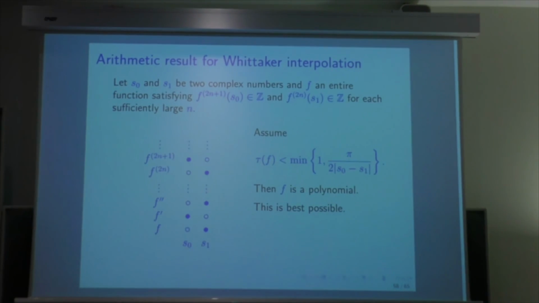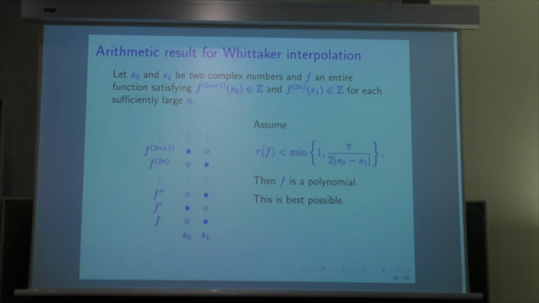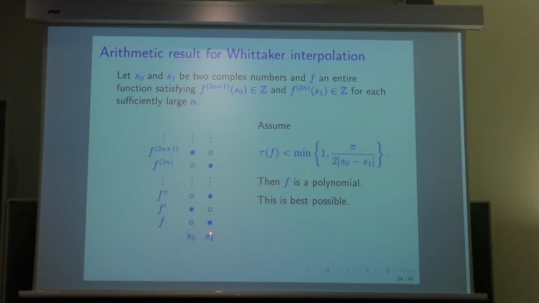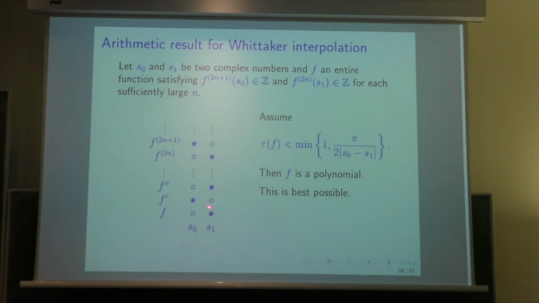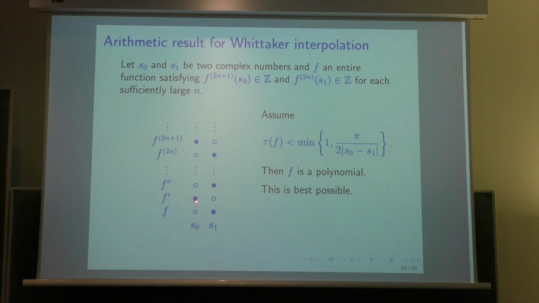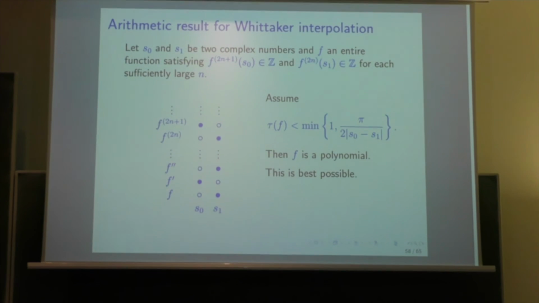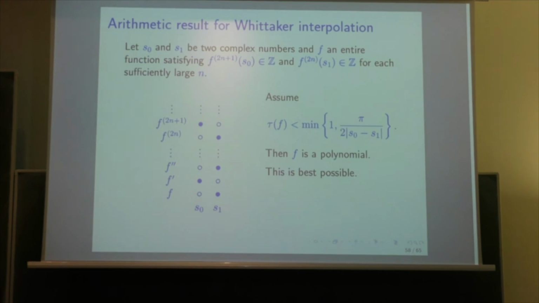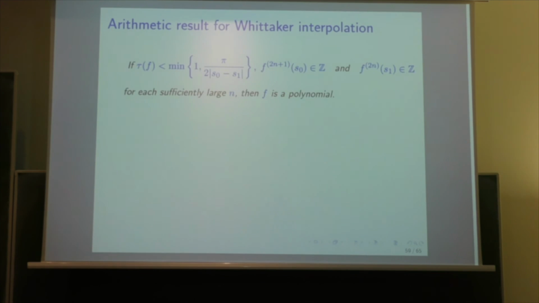We can do the same for Whittaker interpolation. For Whittaker interpolation, we have the derivative of even order at S1 and odd order at S0. And so the result is very similar, apart from the fact that instead of pi divided by S0 minus S1, you have pi over 2. And we have seen why we have this difference, why it is pi over 2 instead of pi. And again, this is best possible.